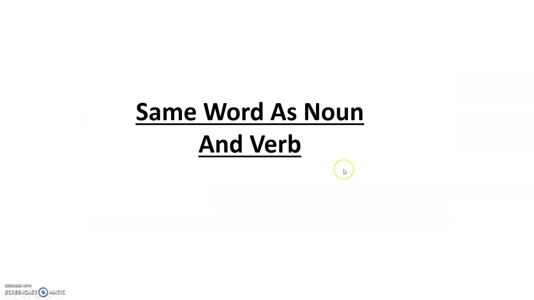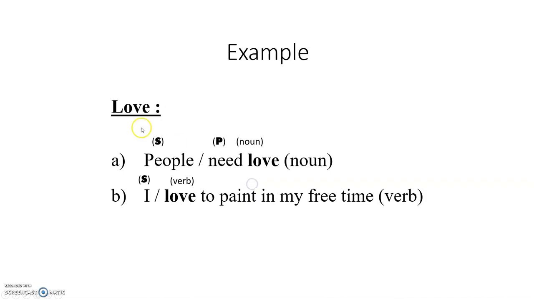Then you remember, children, we had done use the same word as noun and verb. Yes. Let's see that also with examples. Now take for example the word love. Okay, now you have to use this word as noun as well as a verb in a sentence. So how do you put that?